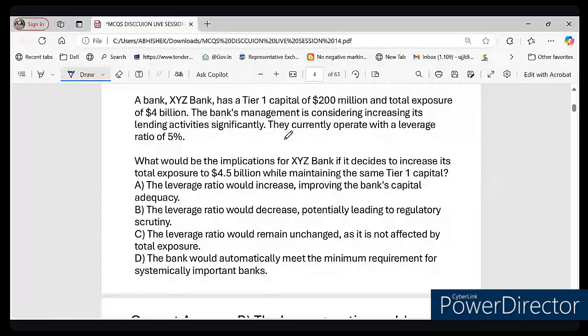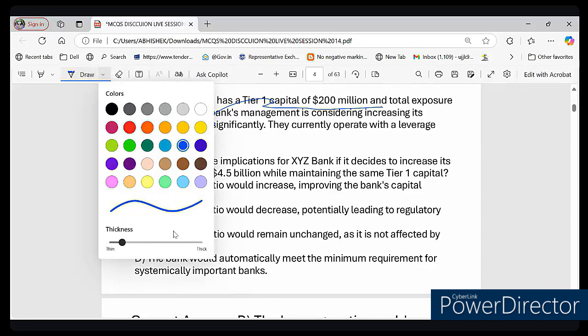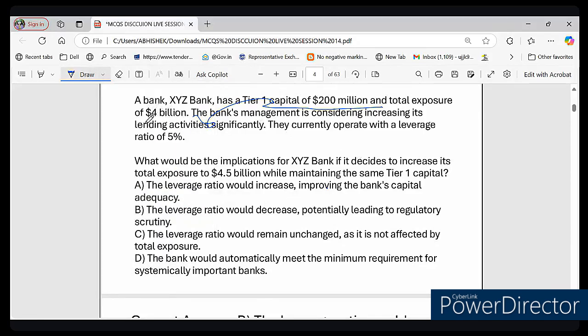So it says that a bank XYZ. This question is regarding leverage ratio, right? I think you are familiar with this so-called leverage ratio. Imagine, as you can see in the question, XYZ bank has tier 1 capital. How much tier 1 capital is there? It has tier 1 capital of $200 billion, and total exposure is 400 billion. Sorry, $4 billion. You can see total exposure is $4 billion.